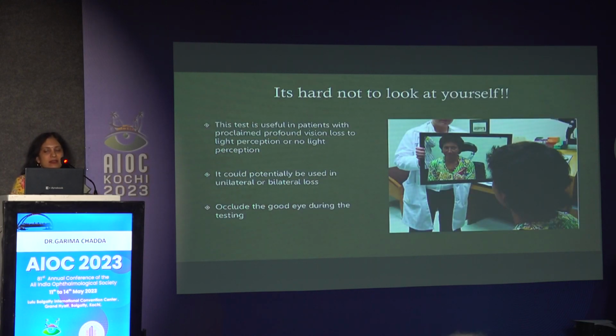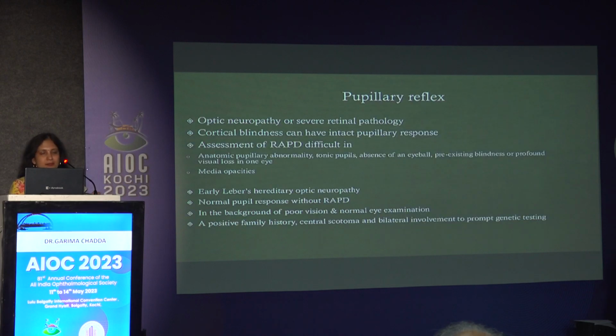Another reflex is the mirror reflex. We can distract the patient by holding a conversation with them and use a mirror that is moved across the field of vision. It is difficult for a patient to resist looking at their own reflection and following the moving image. Pupillary reflex, Dr. Anita has very well explained. It is positive in cases with optic neuropathies or severe retinal pathologies. Definitely, you can have normal pupillary reaction in cortical blindness cases.